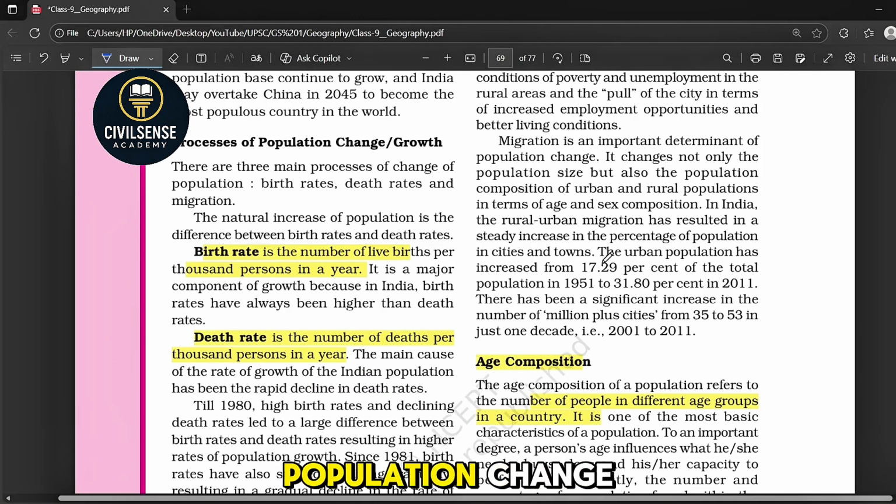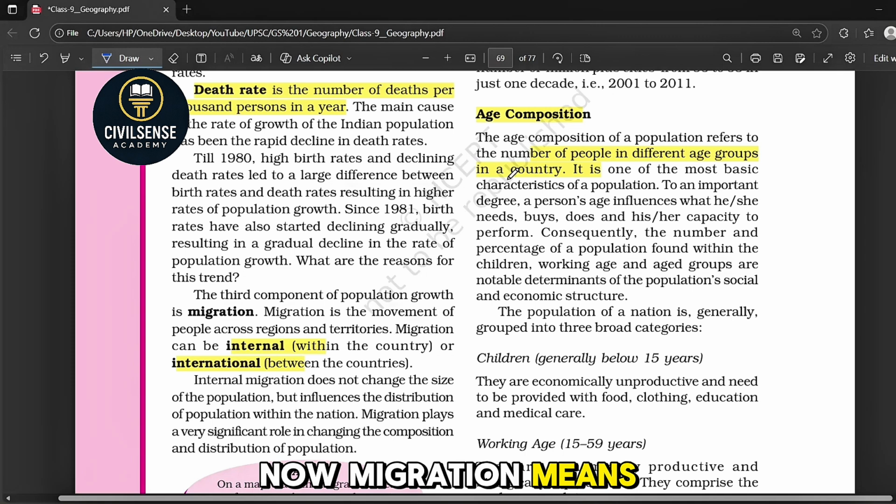Now, the processes of population change. The first one is birth rate, which means live births per 1000 people per year. In India, the birth rate has always been high. Then death rate, per 1000 people per year, which has declined rapidly due to health facilities. Hence, the population has increased. Now, migration means movement of people.